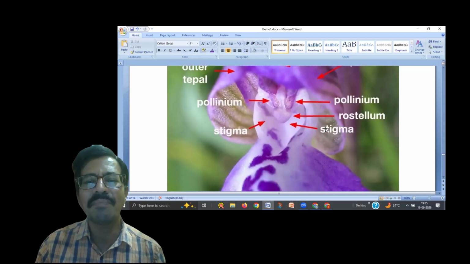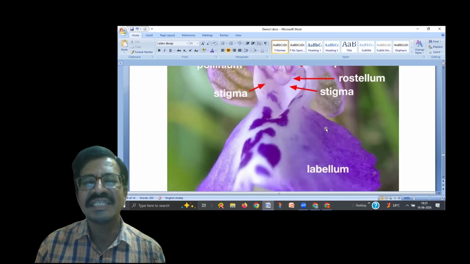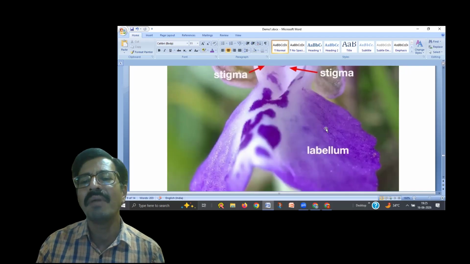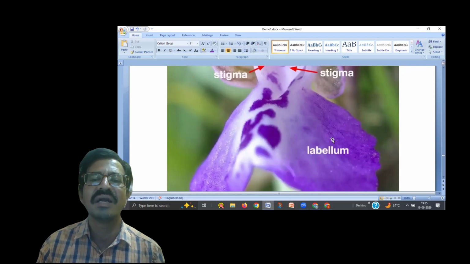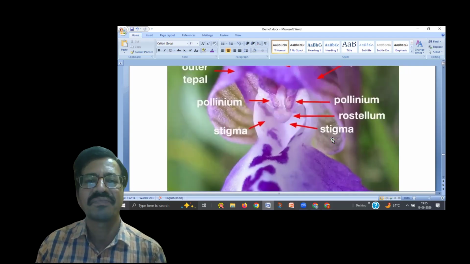And one more important feature of the Orchidaceae family is that there is a special attraction that is called labellum. It is a lip-like structure, and due to the presence of the labellum, it loses its symmetry.